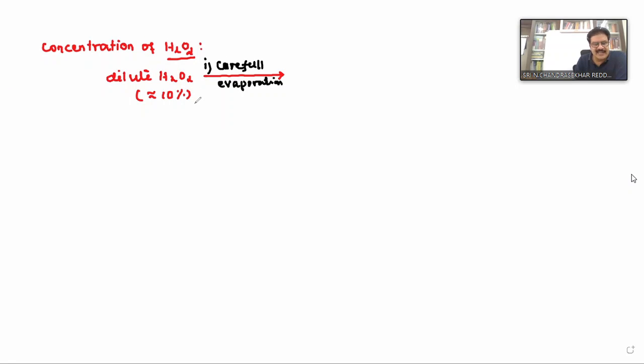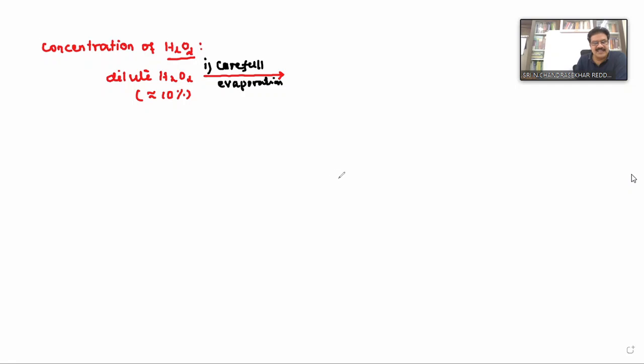Suppose you take this solution directly in a beaker and heat it on a flame, it undergoes decomposition. Instead of elimination of water, hydrogen peroxide undergoes decomposition. Why? Because if you want to remove water from this 10% hydrogen peroxide, water should be converted to vapor. Water converts into vapor at 100 degrees centigrade, but hydrogen peroxide decomposes at nearly 80 or 85 degrees centigrade only. Therefore, you cannot separate water this way. So this process is called what here?